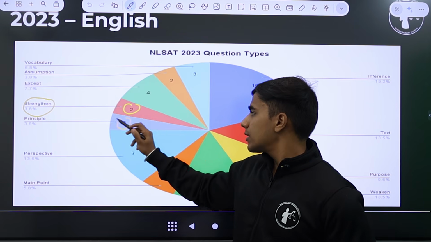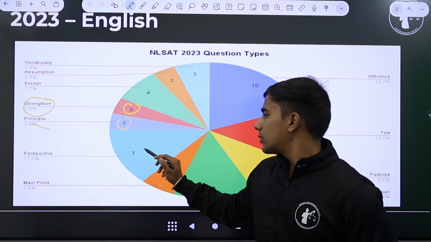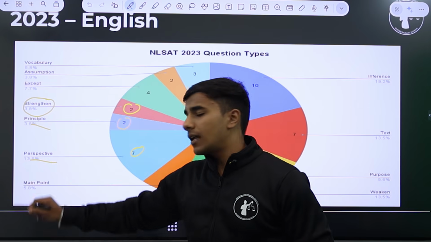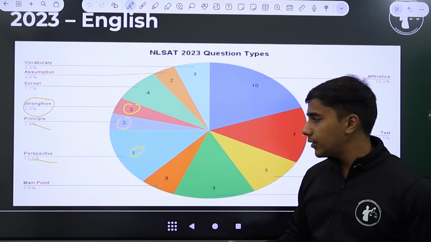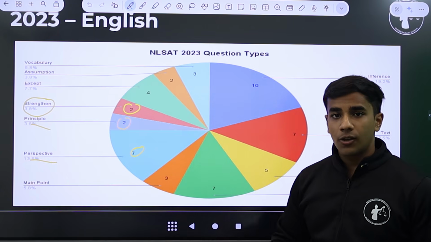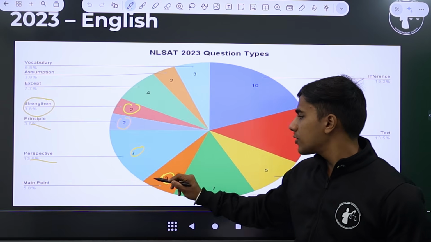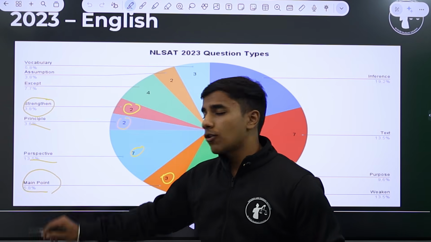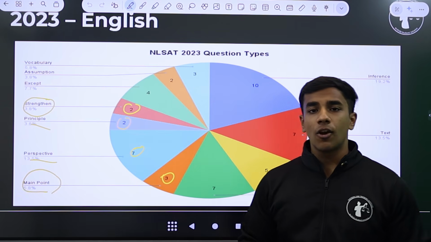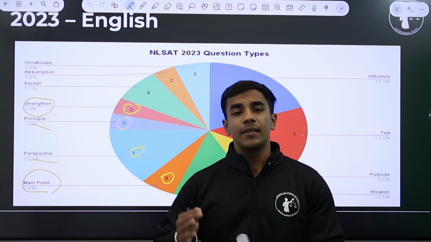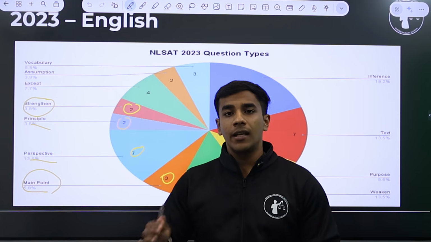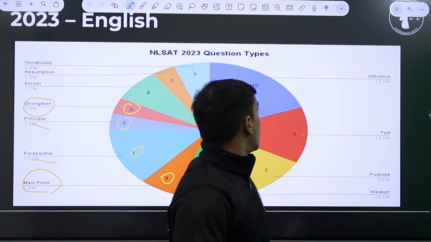Now around 2 questions based on principal fact, around 7 questions based on perspective, and perspective is primarily of the author, that what is true in the author's perspective. Around 3 questions on main point. Main point is also like the central idea of the passage, that this is the main point made by the author, or this is the central idea of the passage.